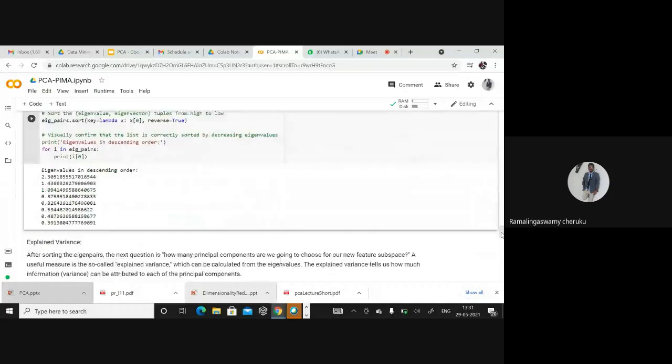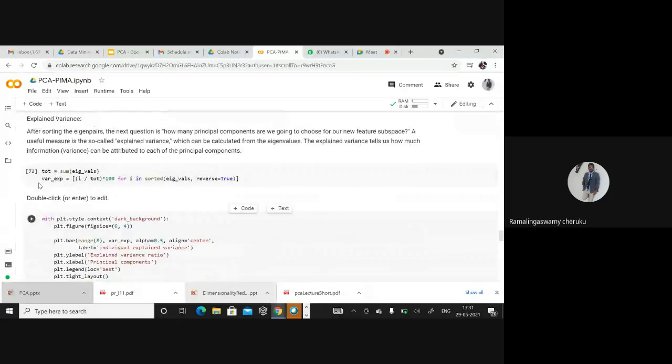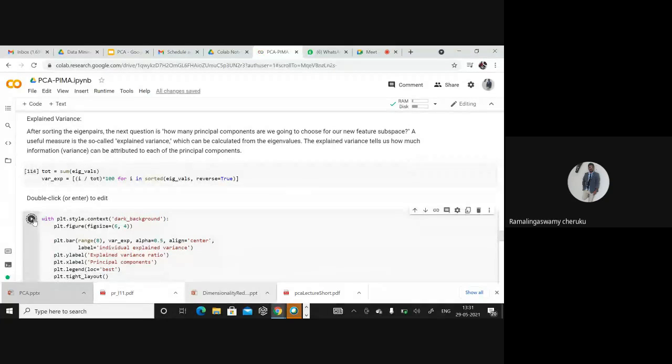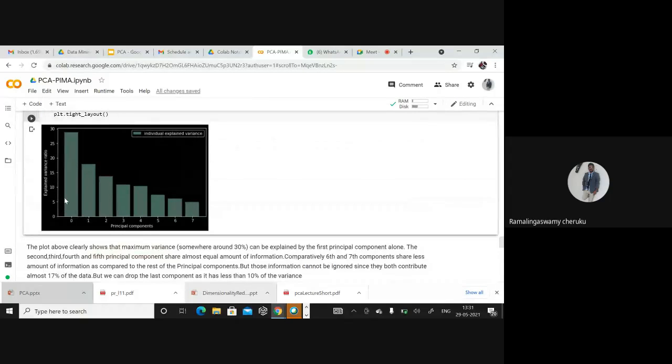So what are we doing? We are finding the total variance. Here I am putting one diagram. What is this diagram saying? Out of the total variance, the first principal component is contributing nearly 30%, the next principal component nearly 20%, and principal component 3 nearly 15%, and like this. There is 100% of variance, so what is the contribution of each and every principal component?